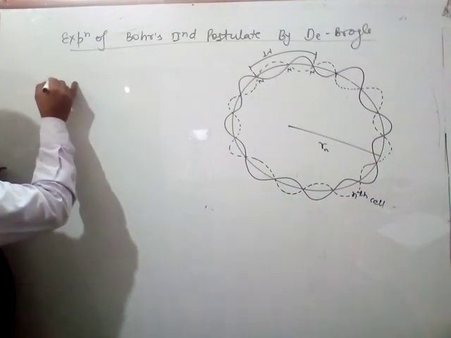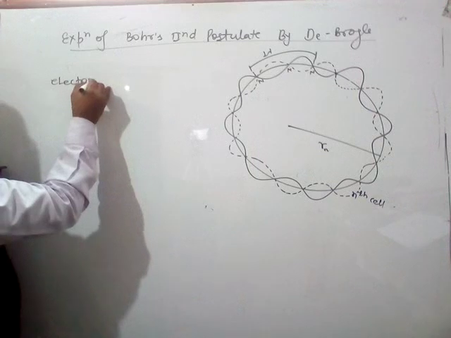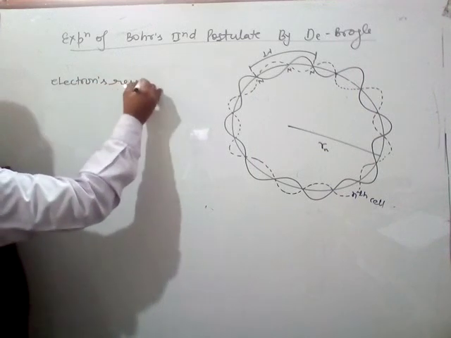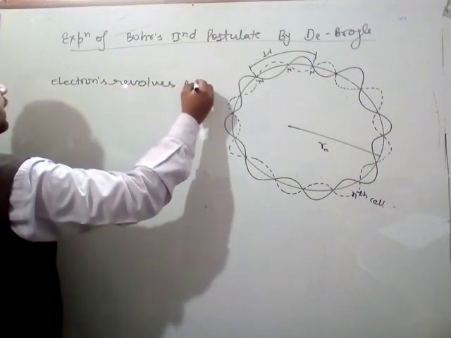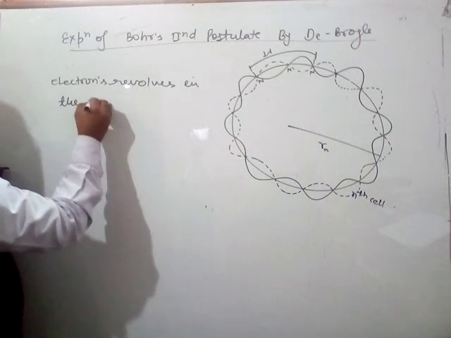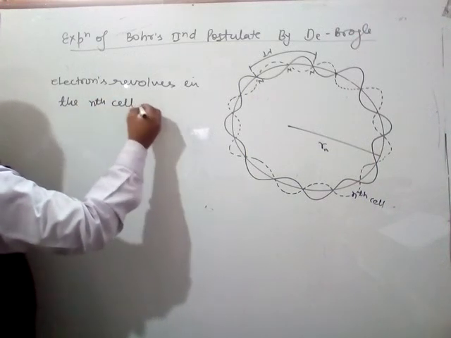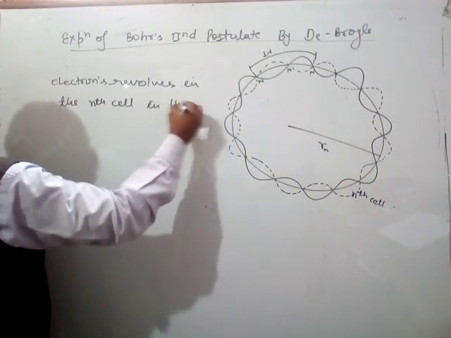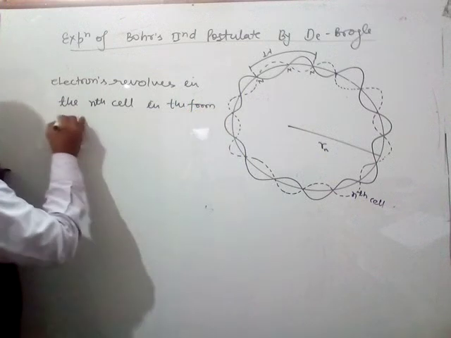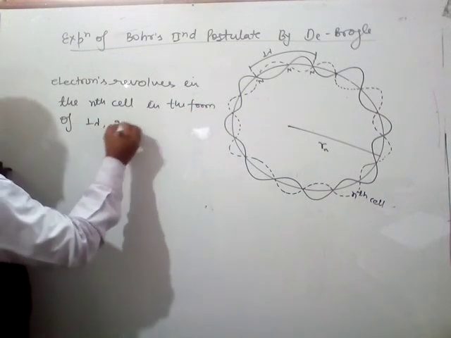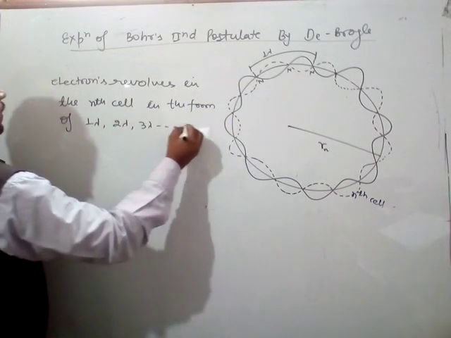Okay, so the electron revolves in the nth shell in the form of 1 lambda, 2 lambda, 3 lambda, dot dot dot n lambda.